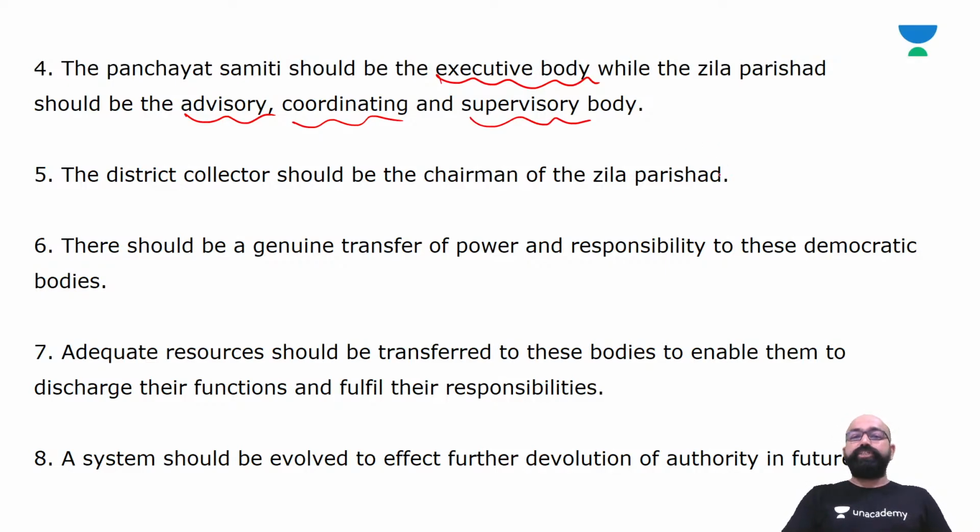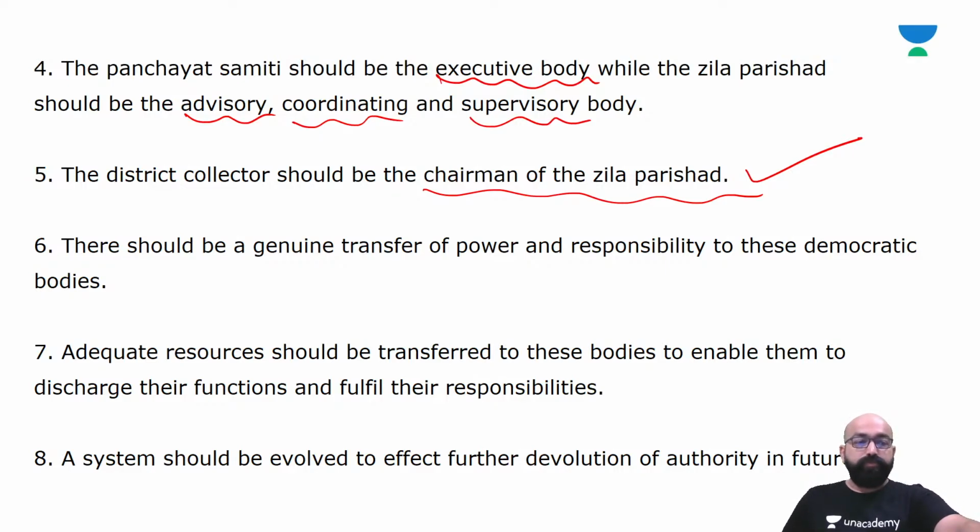The district collector should be the chairman of the Zila Parishad, as recommended by the Balwant Rai Mehta Committee in 1957.